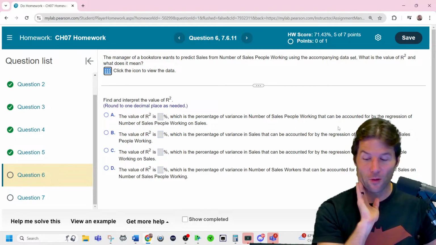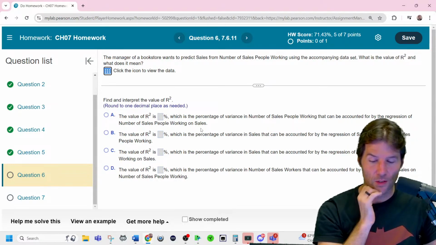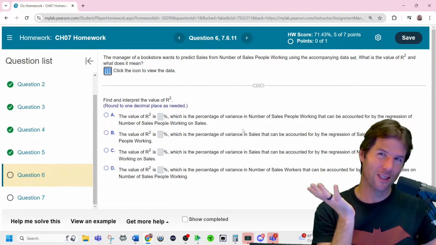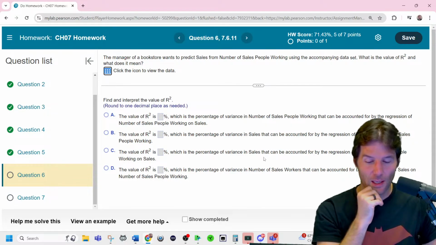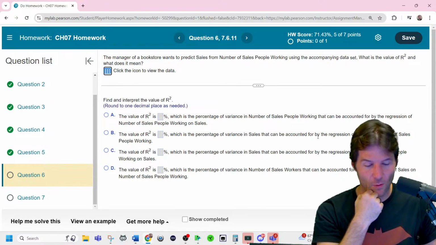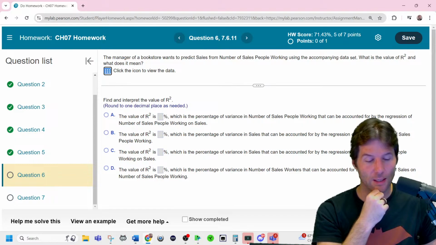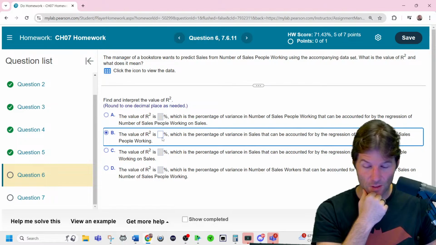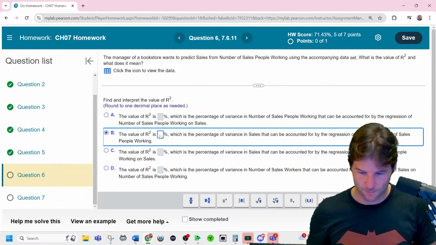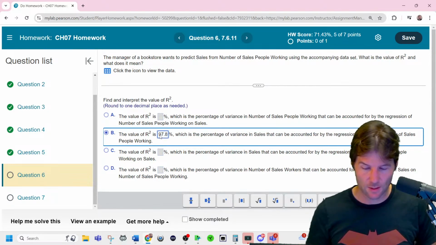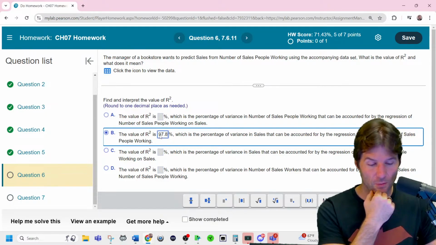And then we go back here and we look and we say the value of R squared is the percent of variance. They're calling it variance. Variance and variation are basically the same thing. In the sales that can be accounted for by the regression model of sales on number of salespeople working. I think it's Y on X. So the percent of variation in sales, because we want to understand sales. R squared was 97.8% of the variation in sales can be accounted for by the regression model of sales Y on X.